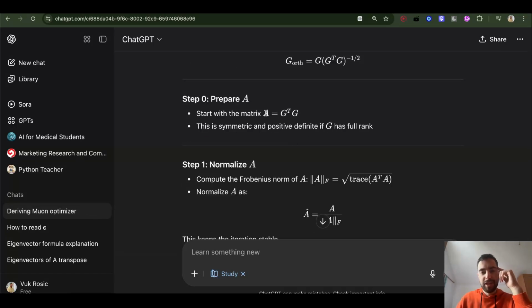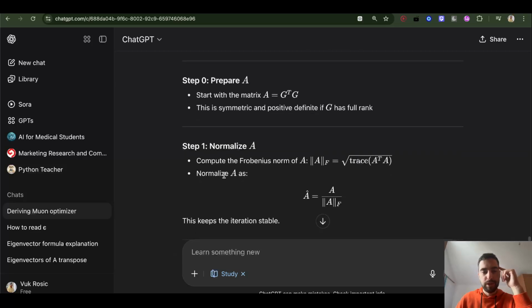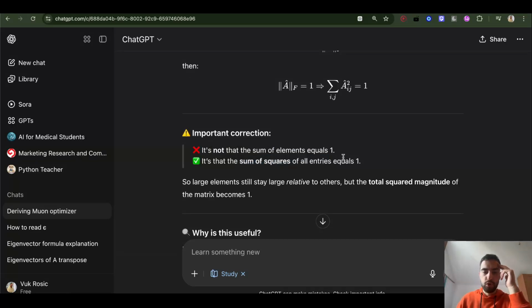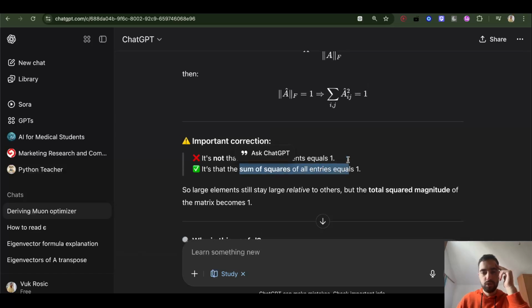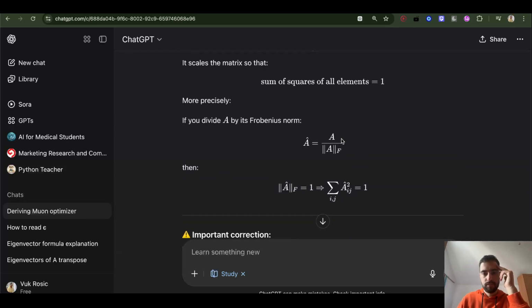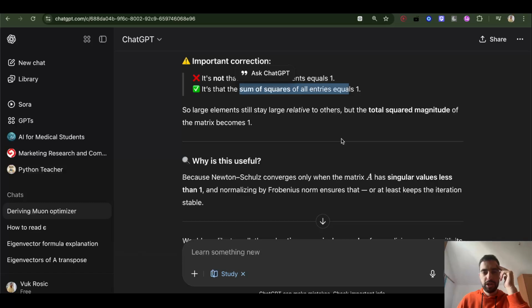After we calculate this A, which is gradients times gradient transposed, we normalize A with the Frobenius norm. This norm makes it so that the sum of squares of all elements in the matrix is 1. If we have big values, we push them back.